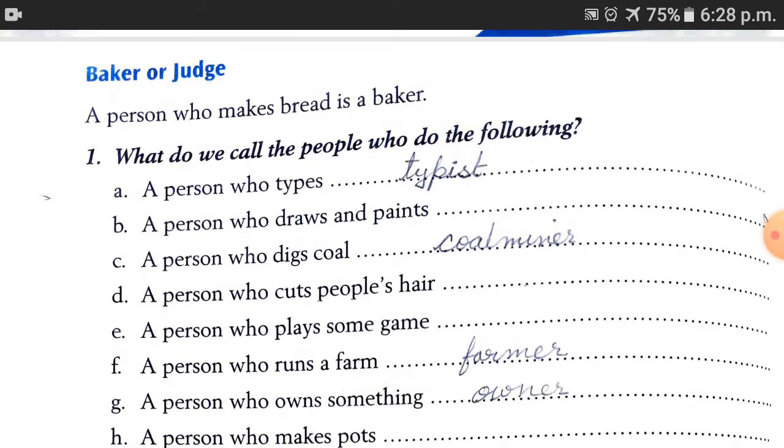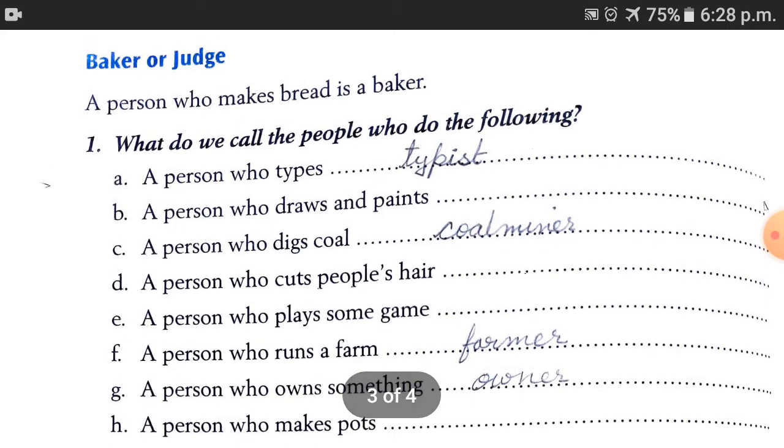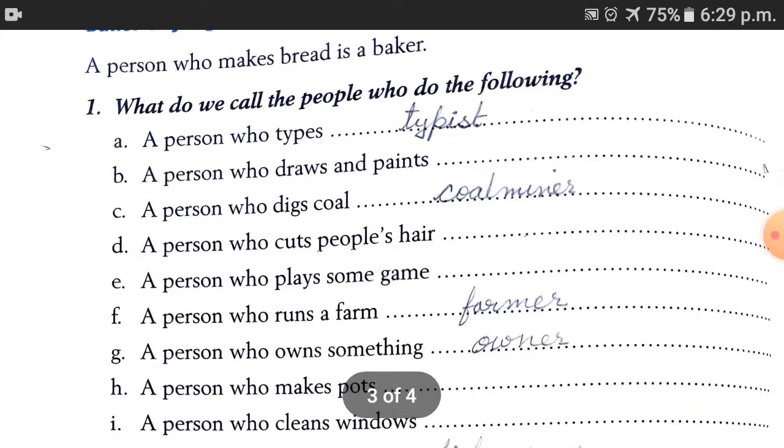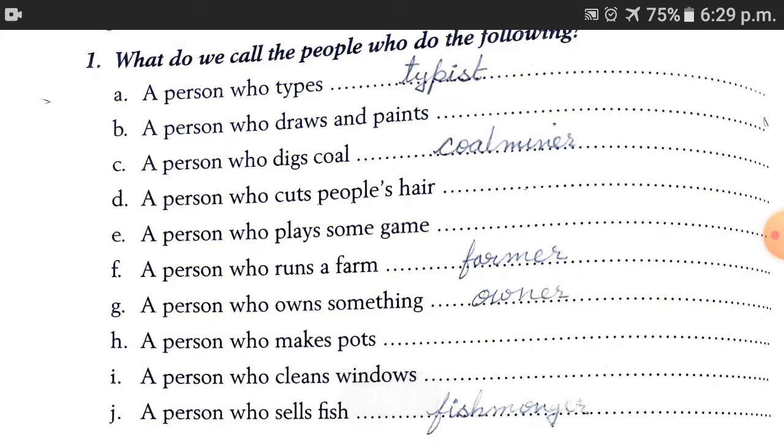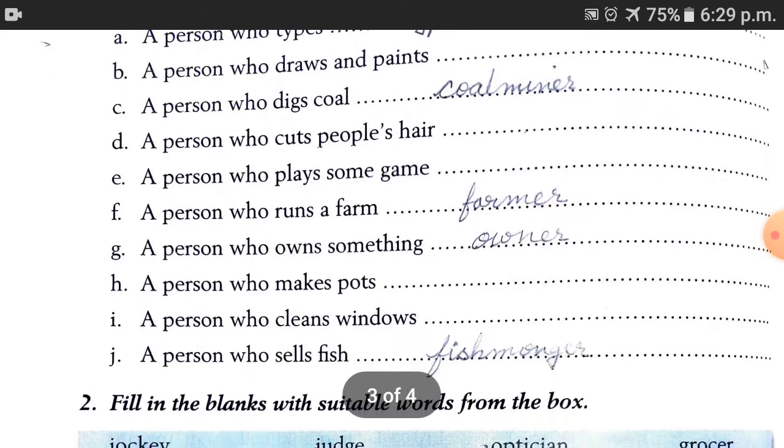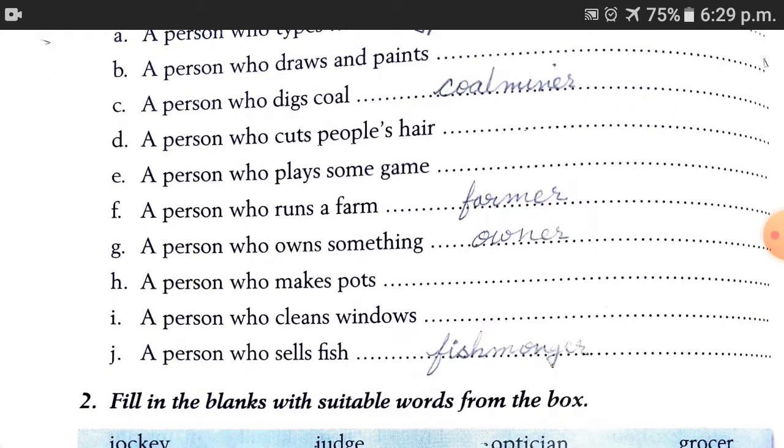Then here we have to find some nouns. It is much easier for you, like a person who makes bread is a baker. So find out such types of helpers' names. We can say they are the helpers. A person who types, typist. A person who digs coal, coal miner. A person who runs a farm, farmer. A person who owns something, owner. A person who makes pots, potter. A person who sells fish, fishmonger.